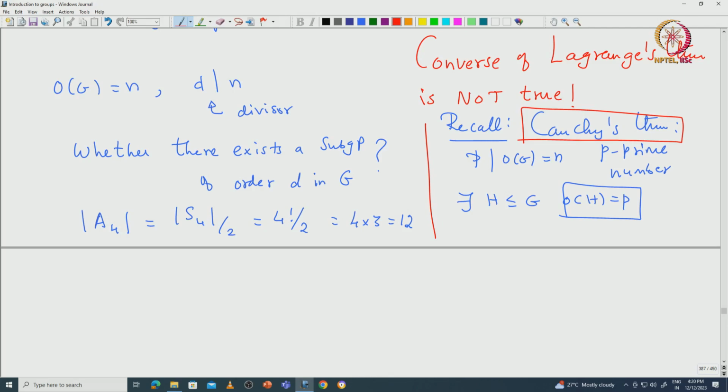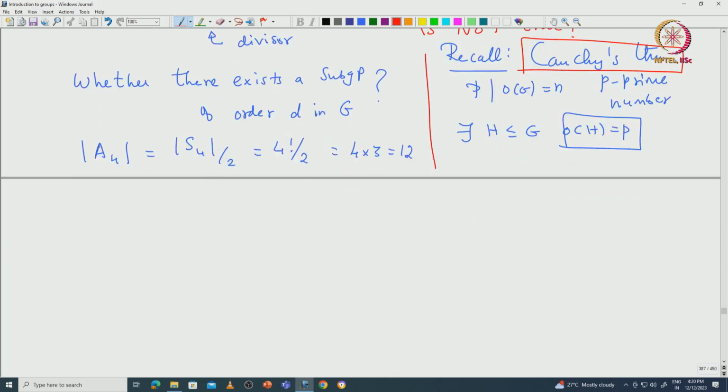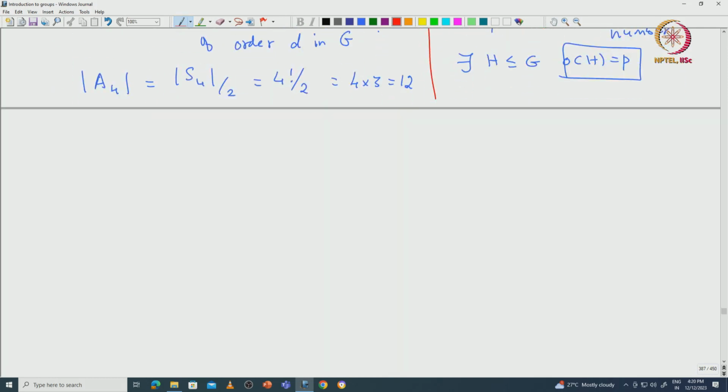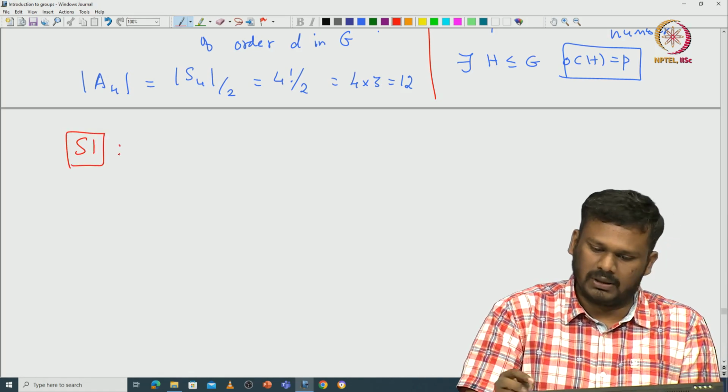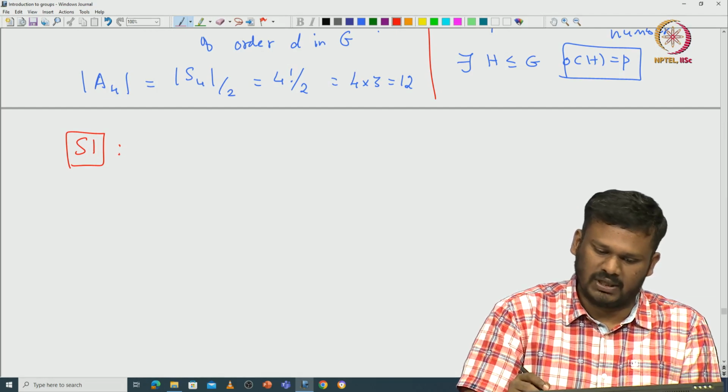So now what Sylow asked was whether it can be generalized to some prime power. First we will state this result for the highest prime power that divides the order of the group, and later we will see that it must be true for any prime power. So let me state Sylow's theorem. Here is the first statement, I call it S1. Before that, let's fix some notation.